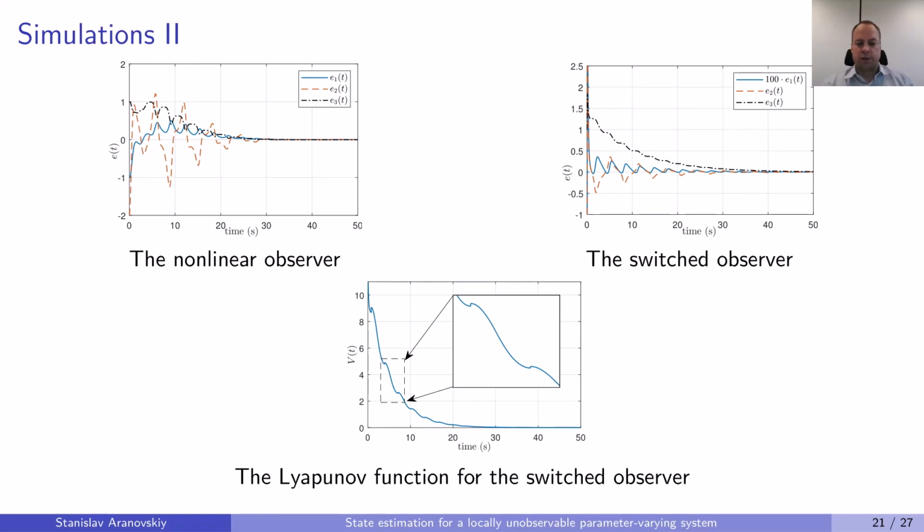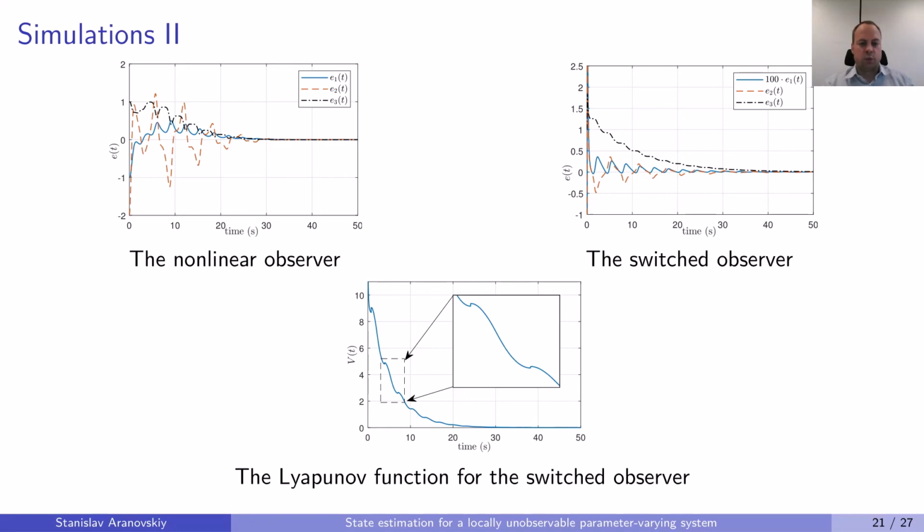What is also interesting to see is the Lyapunov function for the switched observer, because here we can definitely see the jumps in the Lyapunov function. These jumps are exactly the moments when we switch between P1 and P2 or P2 and P3 and so on.